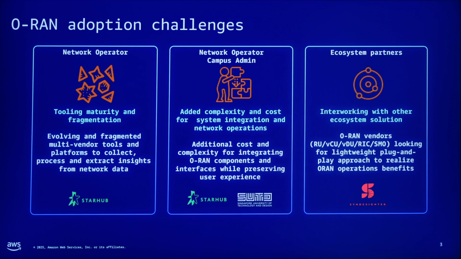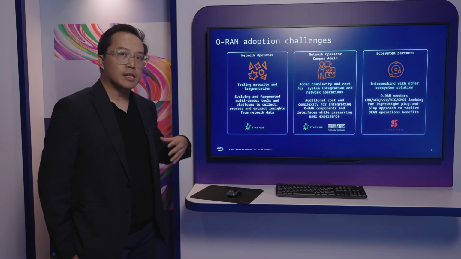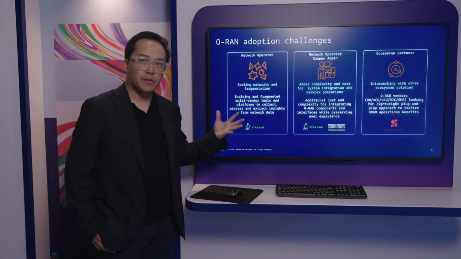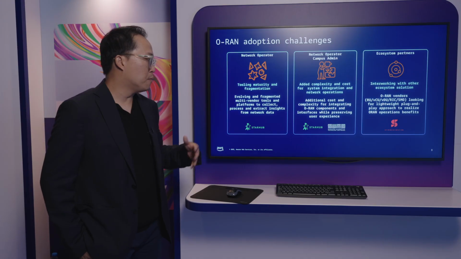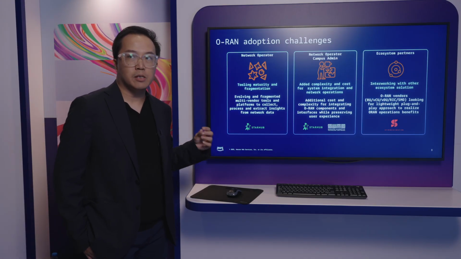For Starhub, which is a leading telco in Singapore, they have a traditional radio access network, and they're also looking to adopt new technologies such as Open RAN. When they introduce new vendors from Open RAN, one of the challenges they face is they need to bring in new types of network data, new types of processing and analytics capabilities.